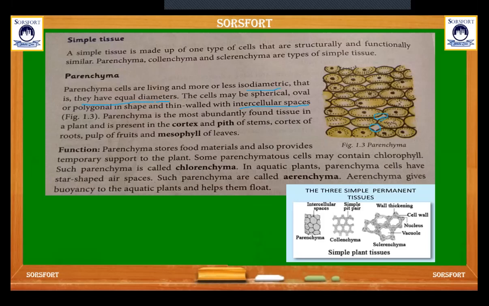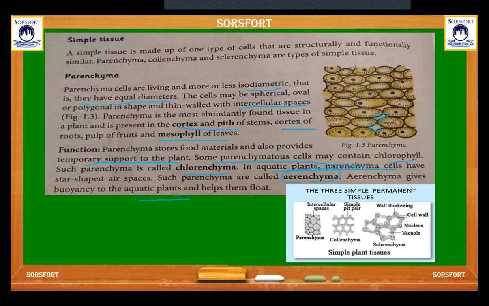Parenchyma is the most abundantly found tissue in the plant and is present in the cortex and pith of the stem, the cortex of the root, pulp of the fruits and mesophyll of the leaves. So what is the function of the parenchyma? It stores food materials and also provides temporary support to the plant. Some parenchyma cells contain chlorophyll, that is called chlorenchyma. In some aquatic plants, parenchyma cells have star-shaped air spaces, that is called aerenchyma, which gives buoyancy to the aquatic plants to help them to float.